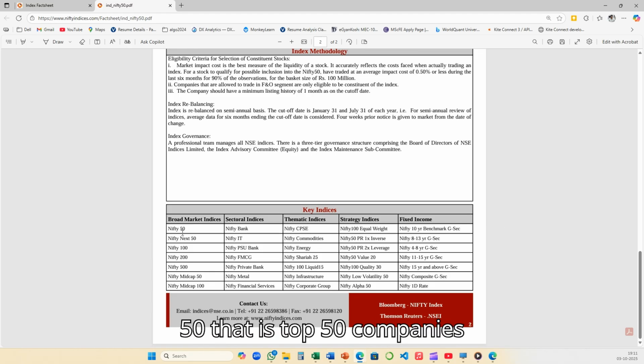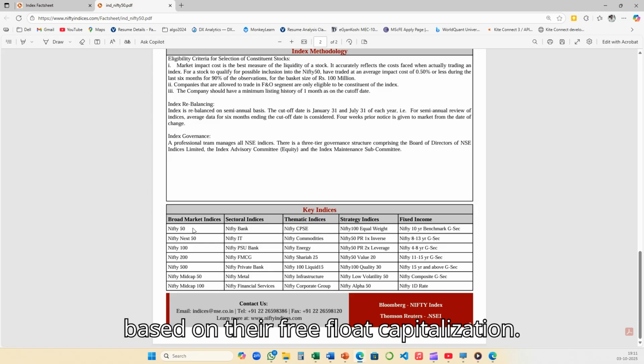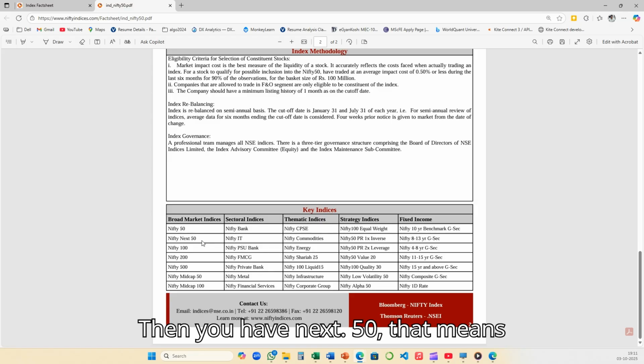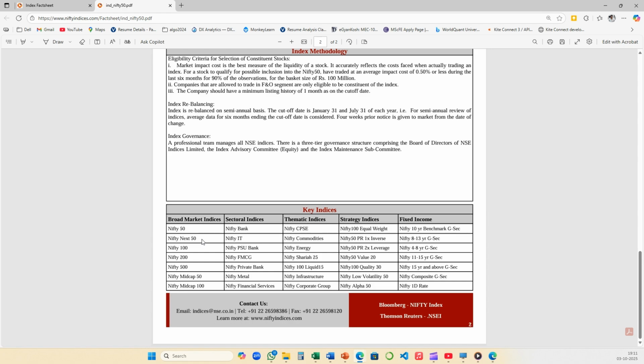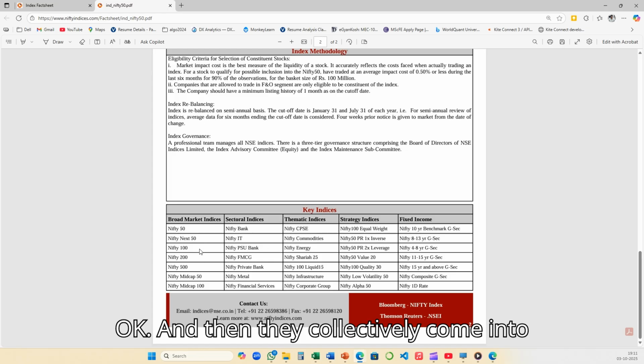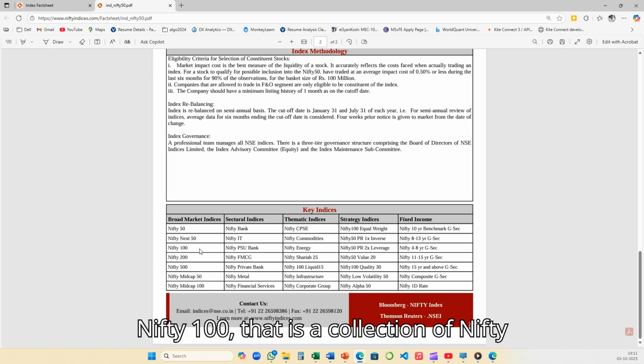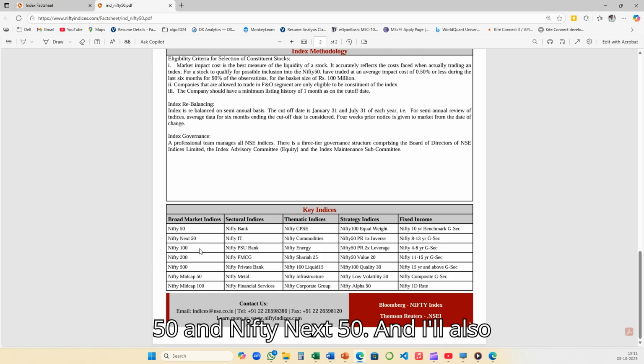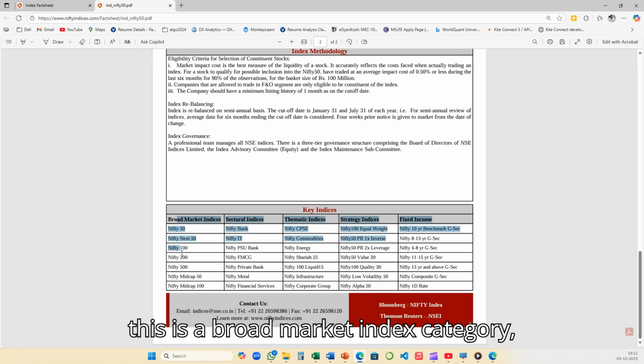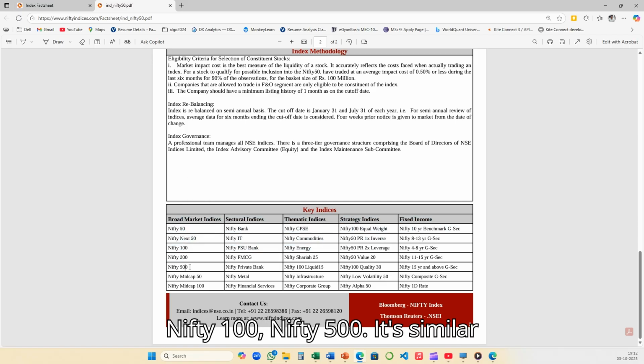You have Nifty 50, that is the top 50 companies based on their free float capitalization. Then you have Next 50, that means they are from 51 to 100. And then they collectively come into Nifty 100, that is a collection of Nifty 50 and Nifty Next 50. I'll also focus on the sectoral indices. So this is the broad market index category, Nifty 100, Nifty 500. It's similar to your S&P 500 in USA.